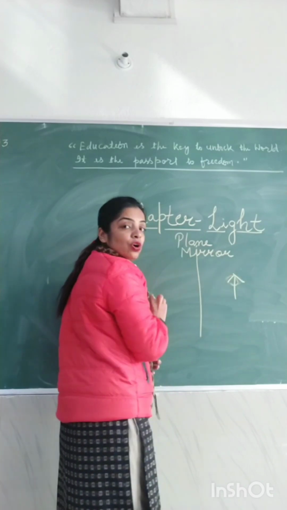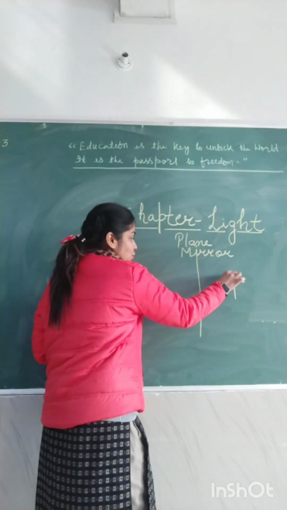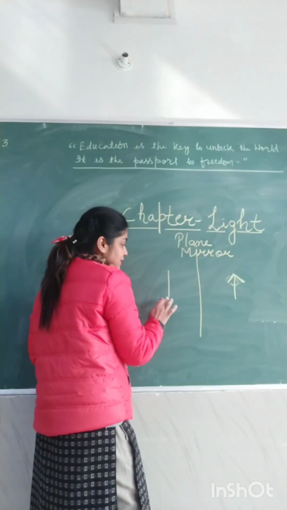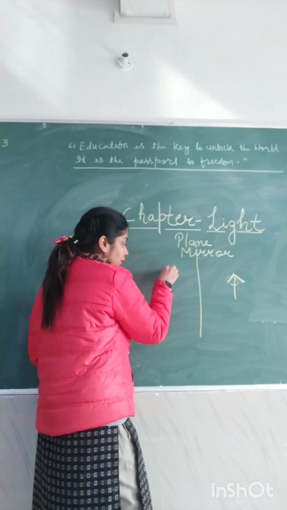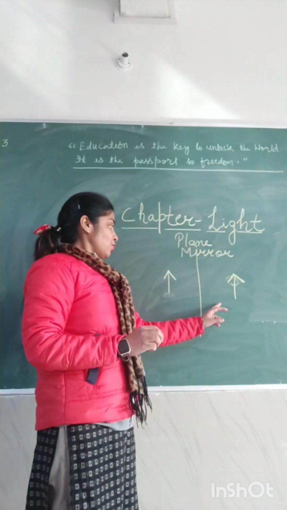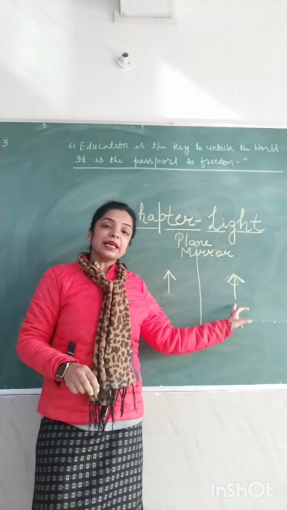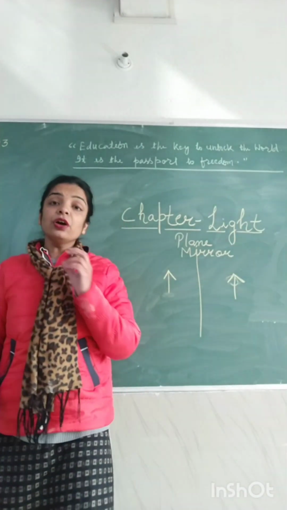The size of the image is exactly equal to the size of the object.